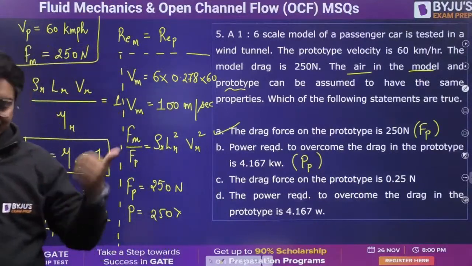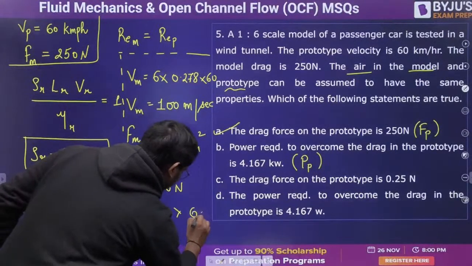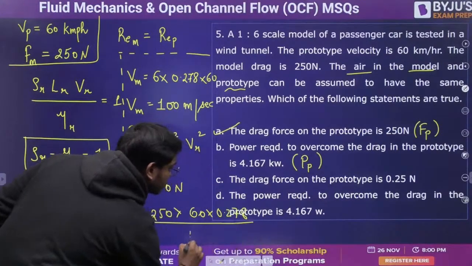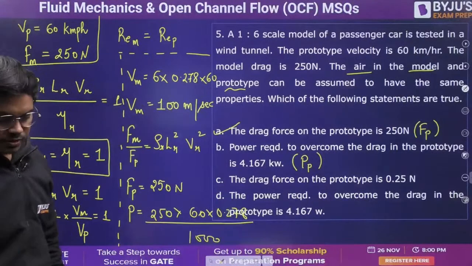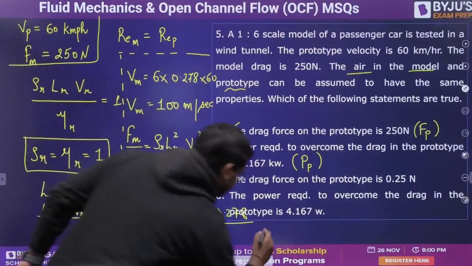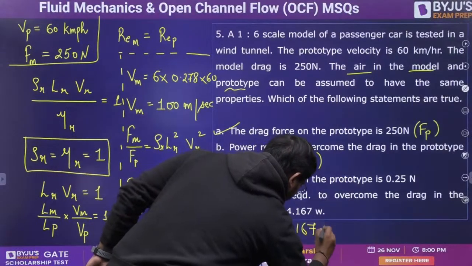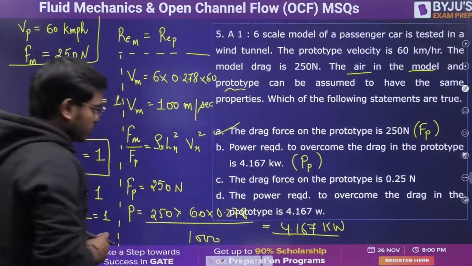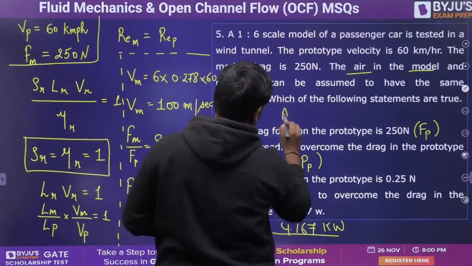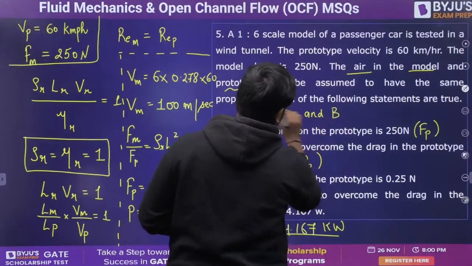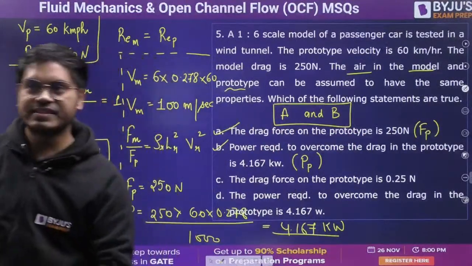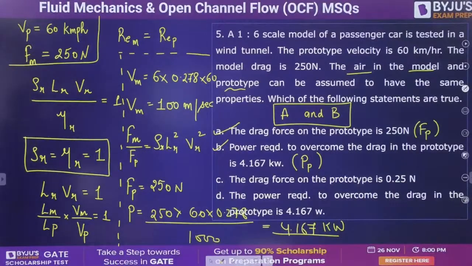It is given to us as 60 only, right? So 60 into 0.278, divided by 1000, so that we can get the answer in terms of kilowatt. If you solve this, the answer is, let me tell you, 4.167, but in kilowatt. So I think option B is right here, right? So A and B, these two options are definitely correct for this numerical answer. Very good, Alok. And I also suggest everyone to please solve such questions. It is very important for you.